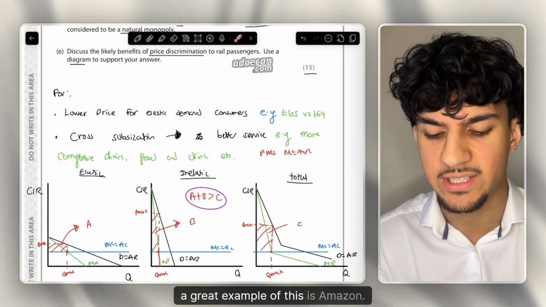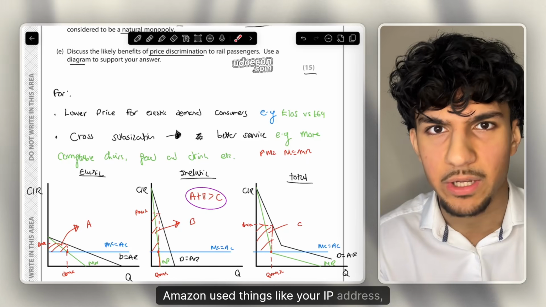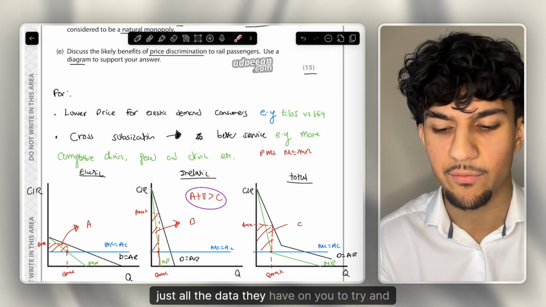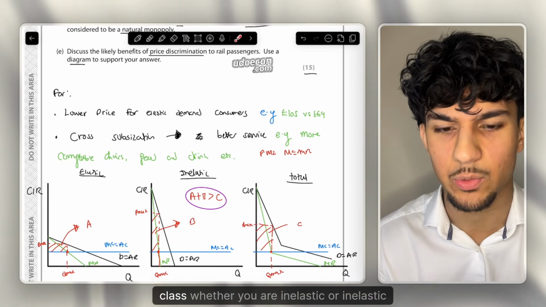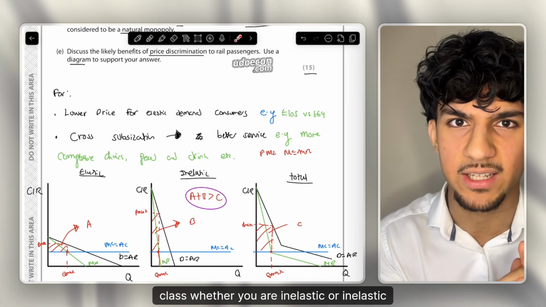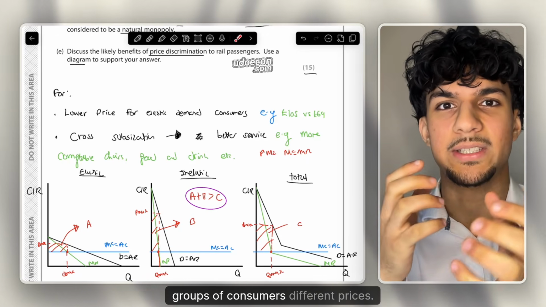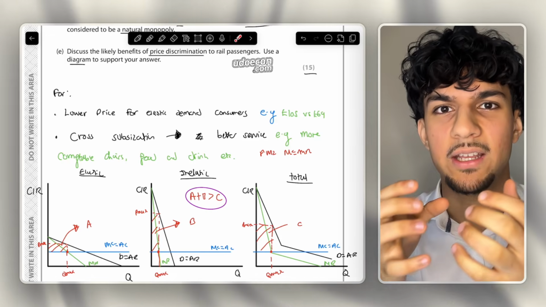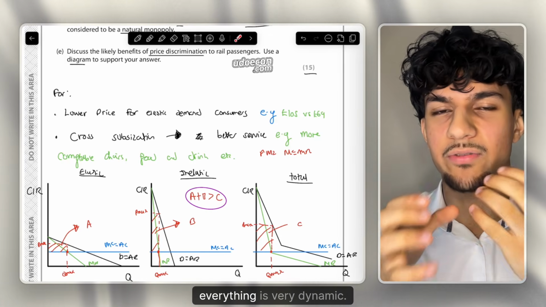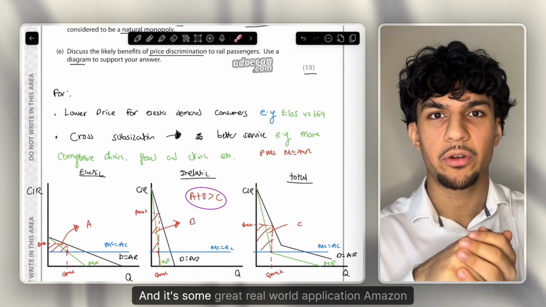And a great example of this is Amazon. Amazon use things like your IP address, just all the data they have on you to try and class whether you are an elastic or inelastic demand consumer. Thus, for the same products, they charge different groups of consumers different prices. And because it's online, everything is very variable, everything is very dynamic, they do it very well. And it's some great real world application.